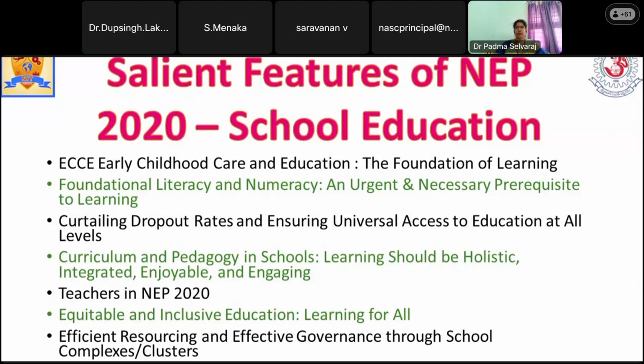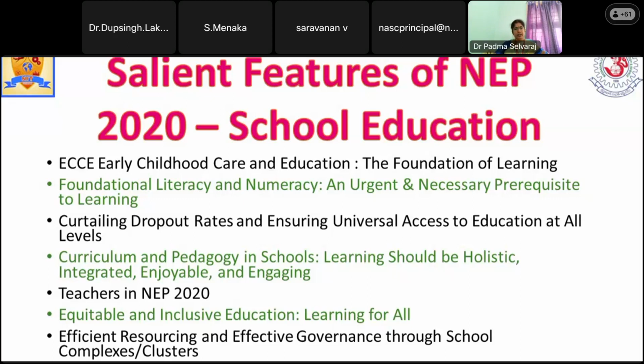They are supposed to focus on the foundation of learning, and how literacy and numeracy foundation is given. And one more thing, they are very specific about dropout rates, framing the curriculum, training the teachers, upskilling and skilling programs, and equitable and inclusive education for all. And resource utilization is also one thing, because a few schools may be affluent with funds. They might have some very good resources that can be shared within a certain region.